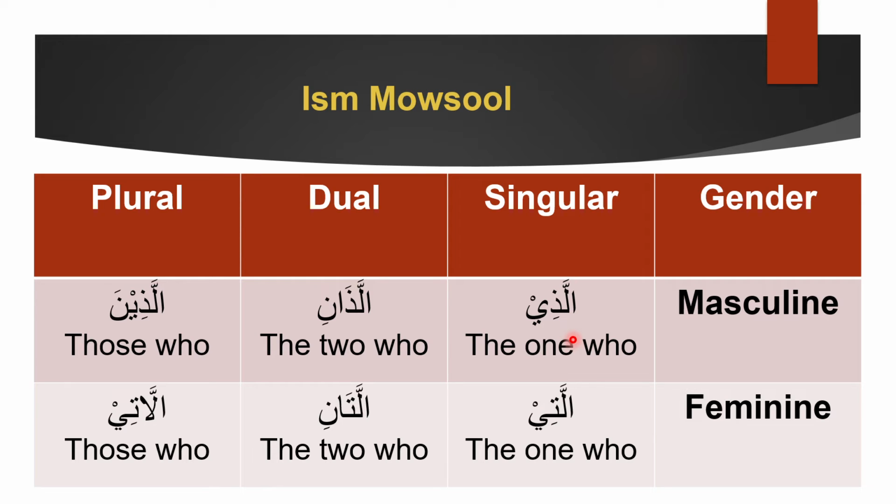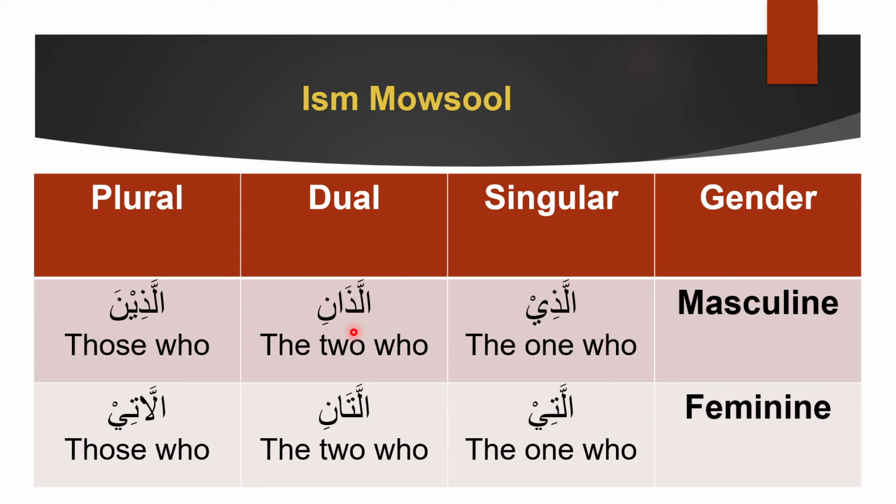One more thing, allazi and allati, allazani, allati, basically the plural and the singular are non-flexible, which means they don't show the status. Remember the non-flexible thing? Yeah, they don't show the status. So if it's rafa also, it will be allazi, nasab allazi, jar allazi. Now here also rafa allati, jar, nasab allati, and jar allati. Then in plural too, allazina, allazina, allazina, they don't change. Allati, allati, allati, they never change.